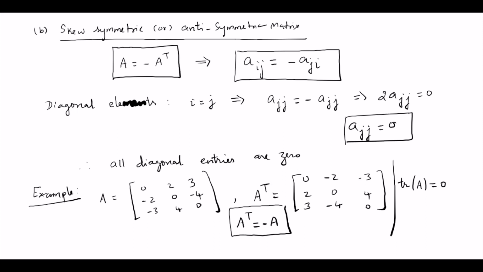Okay. Therefore, given any matrix, suppose A is given to you, then we can decompose A into a symmetric and an anti-symmetric or skew symmetric matrix. So we can decompose A into symmetric and anti-symmetric matrix.